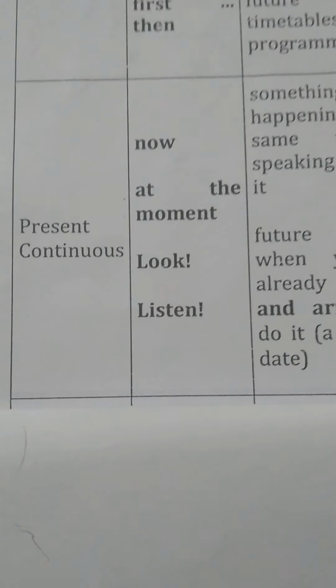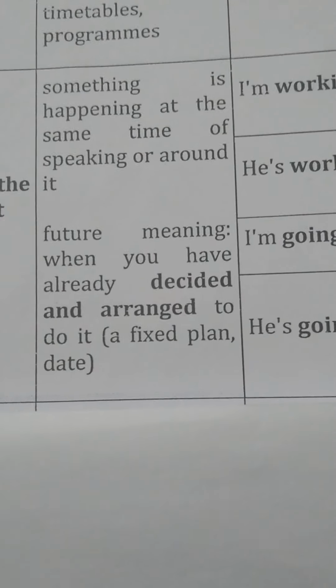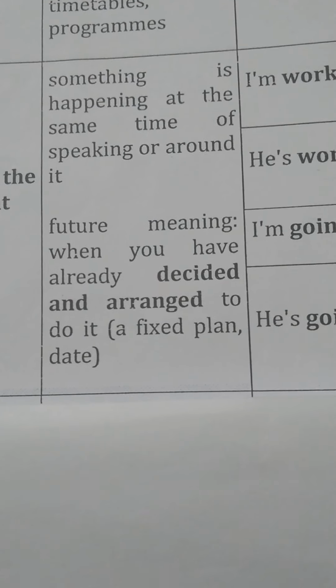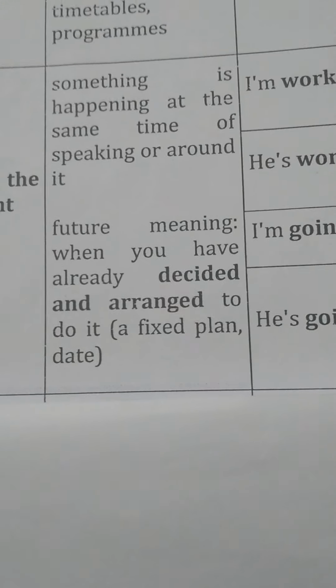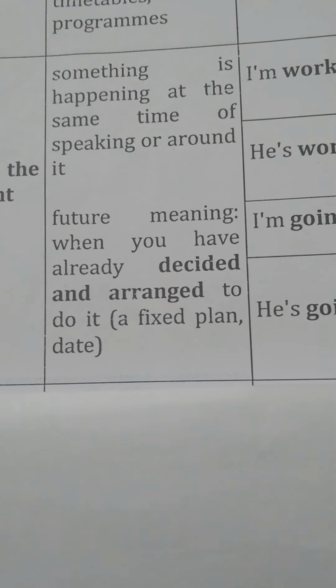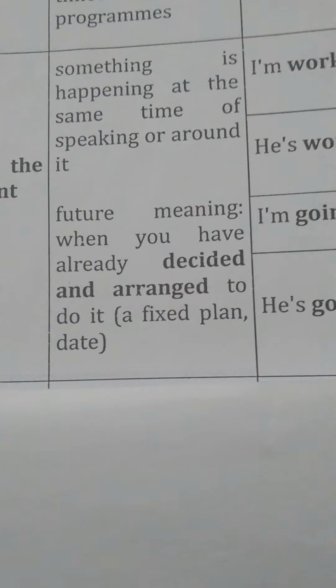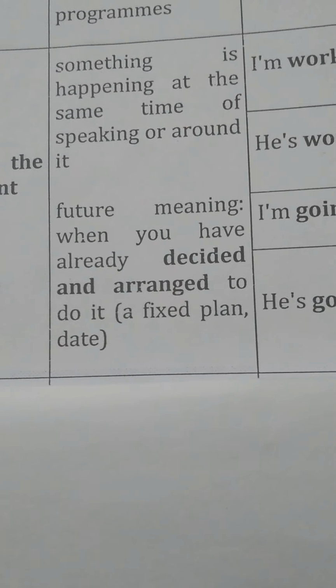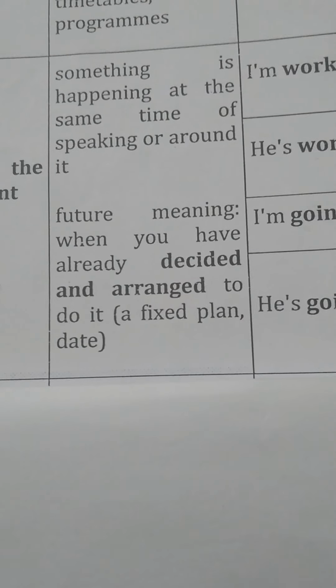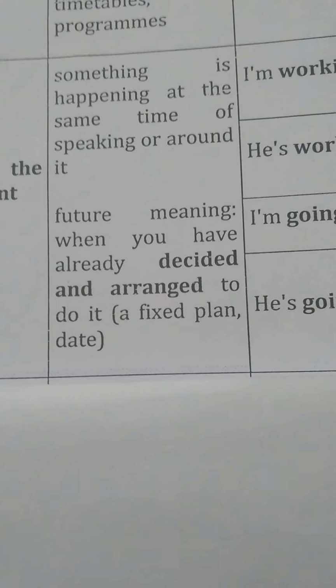Our next tense is present continuous tense. Uses: something is happening at the time of speaking or around it. And for future meaning, when you have already decided and arranged to do it, a fixed plan or date. At that time we use present continuous tense.